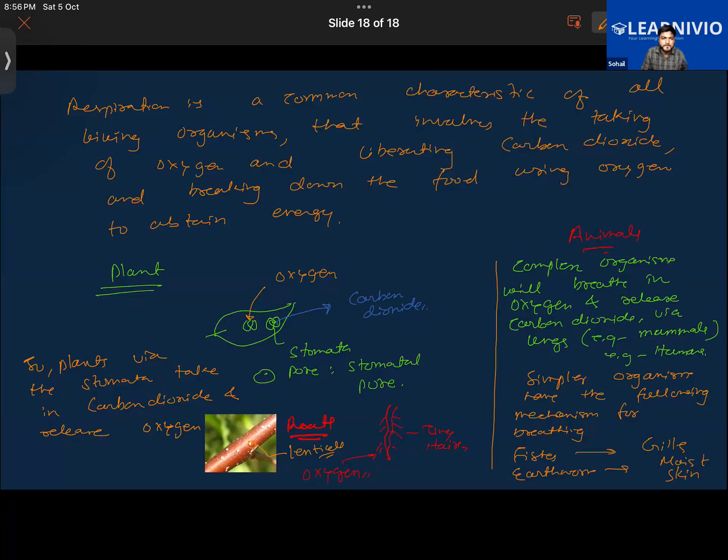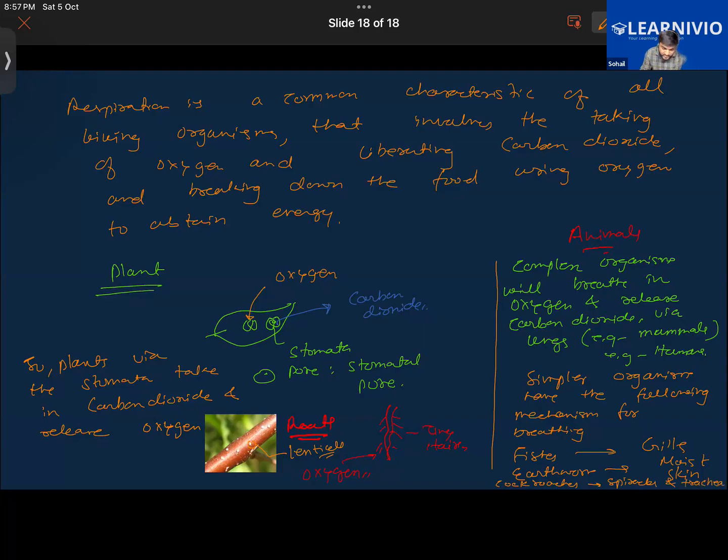Simpler organisms have the following mechanisms for breathing. Fishes have gills, earthworms have moist skin. You can write down for the cockroaches also: cockroaches have spiracles and trachea.